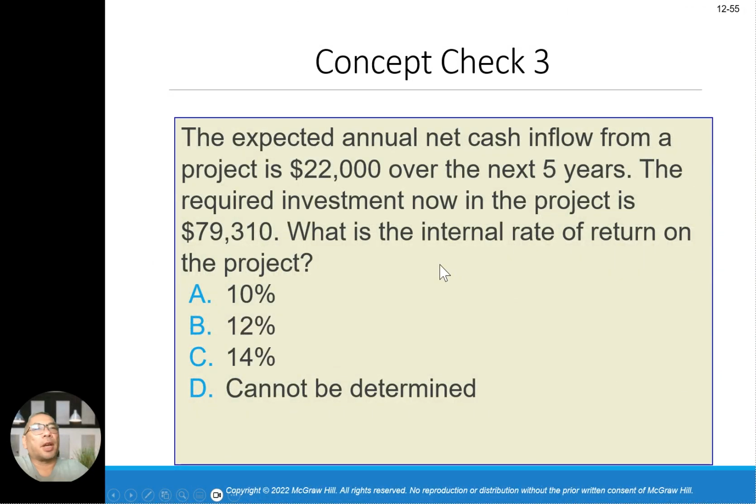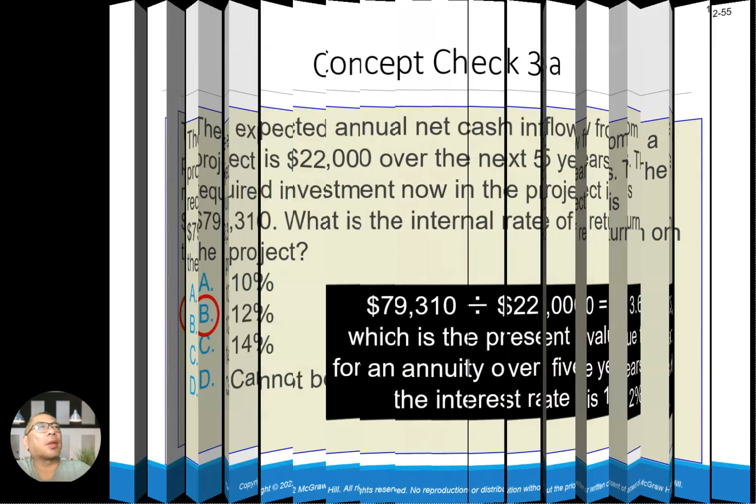Concept number 3. This is an example of a case study. The expected annual cash inflow from the project is 22,000 over the next 5 years. The required investment now is 79,310. What is the IRR of the project? 10%, 12%, 14%, or cannot be determined? The answer will be B.